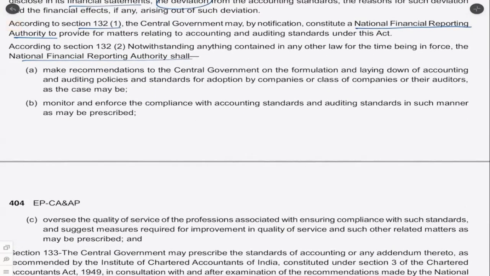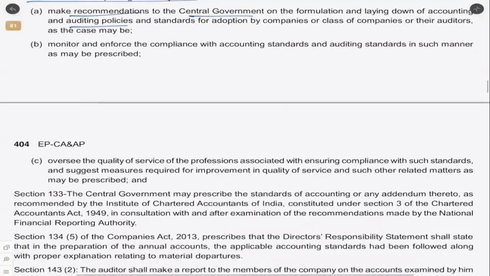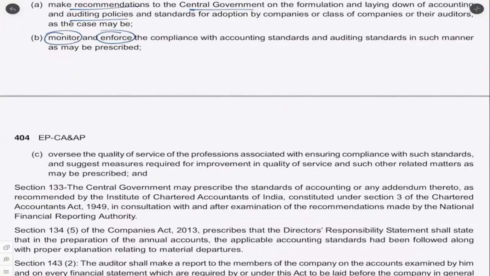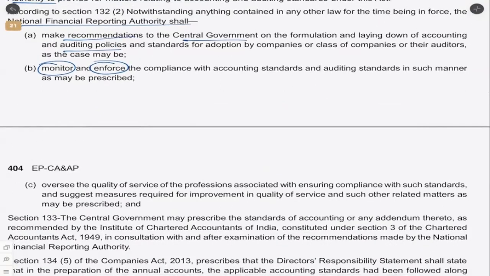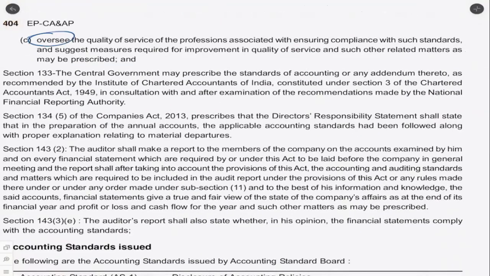They make recommendations to the central government on the formulation and laying down of accounting and auditing policies and standards for adoption by the companies or class of companies and also by their auditors. They also monitor and enforce the compliance with the accounting standards and auditing standards in such a manner as may be prescribed. That means they not only make recommendations but also monitor and enforce such accounting standards. They oversee the quality of service of the professionals associated with ensuring compliance.